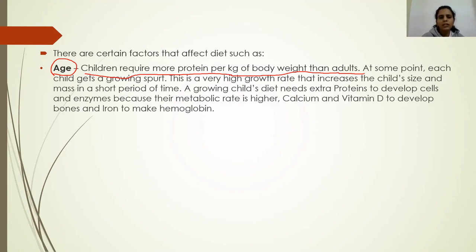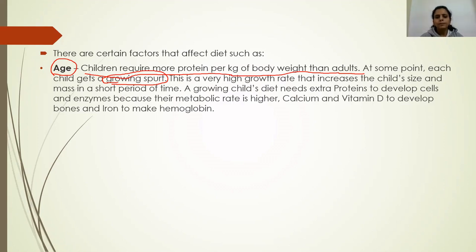Sometimes a child gets a growing spurt. This growing spurt is another important point, especially during puberty. These kids attain puberty at the time of adolescence, and during that time they experience a growing spurt. Growing spurt means a sudden increase in height and weight compared to their age, and in body size.